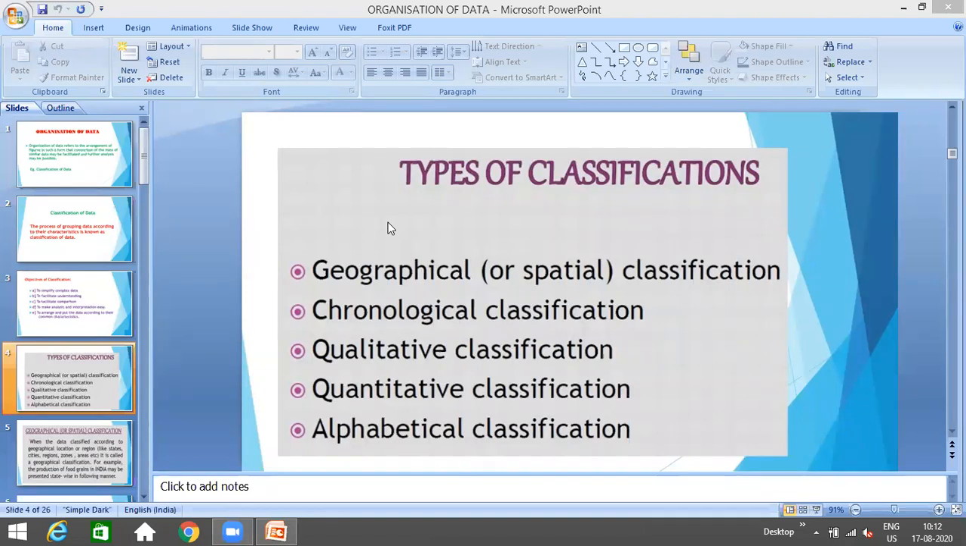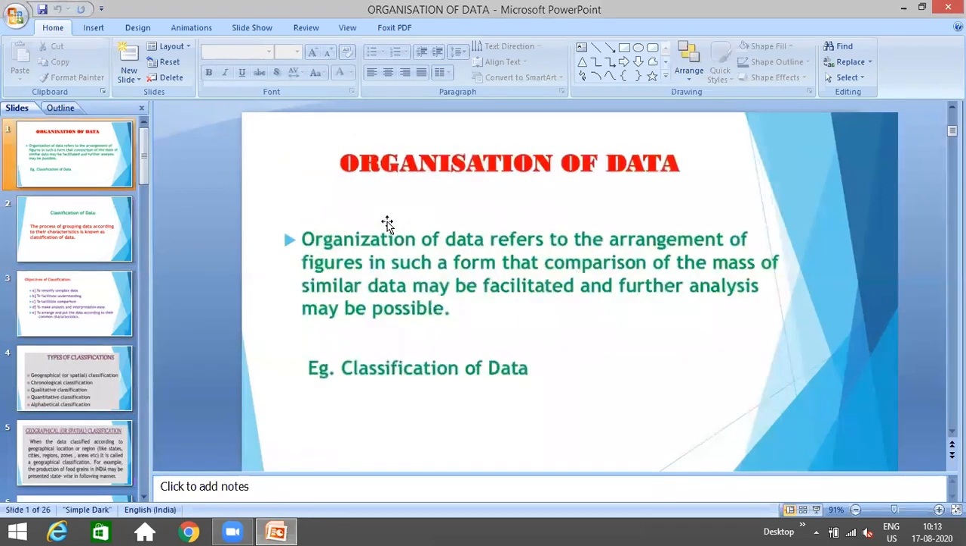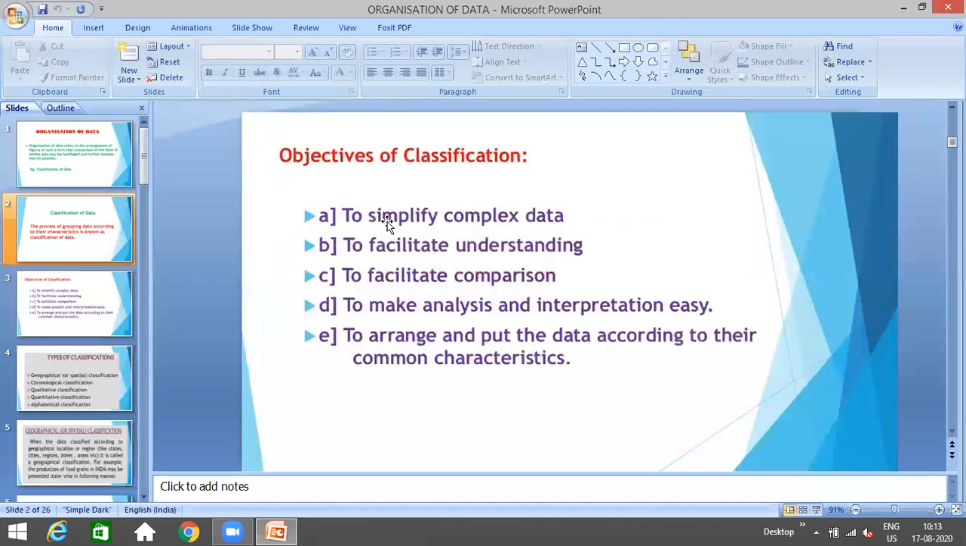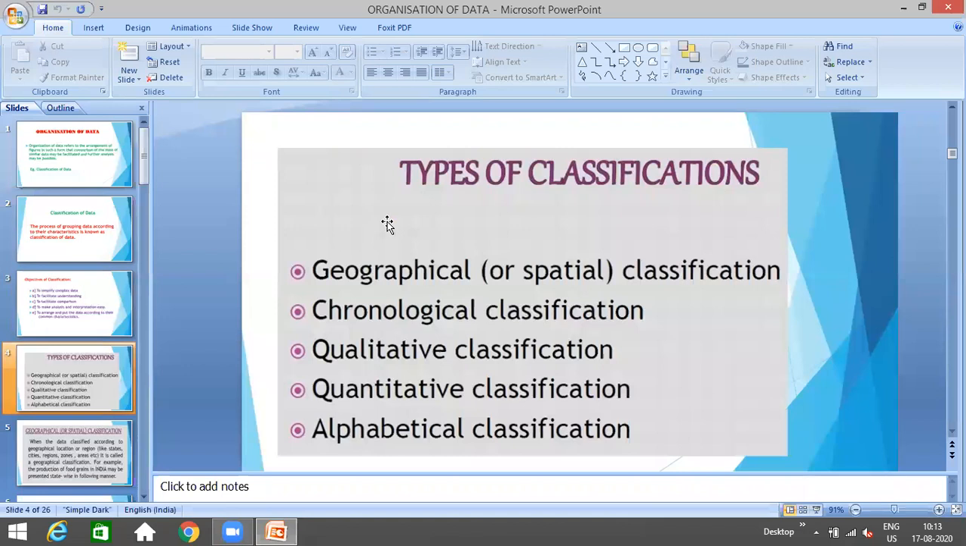Let's talk about geographical classification first. I have already explained to you in the last class what classification is. For your revision, see: classification of data is the process of grouping data according to their characteristics, which means according to the features of the data. When we are making different groups according to the different features of the data, we simply call it classification, which means when we are arranging or classifying the data. See the types of classification. The first is geographical classification.